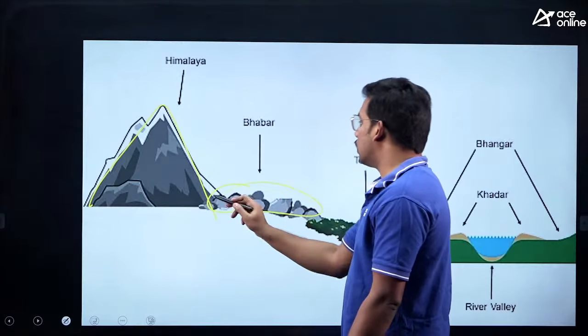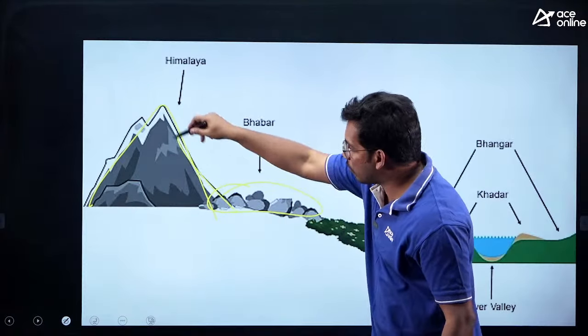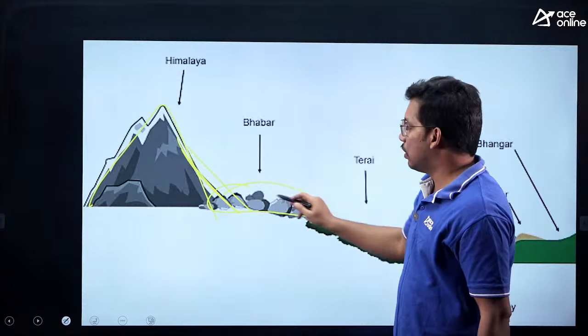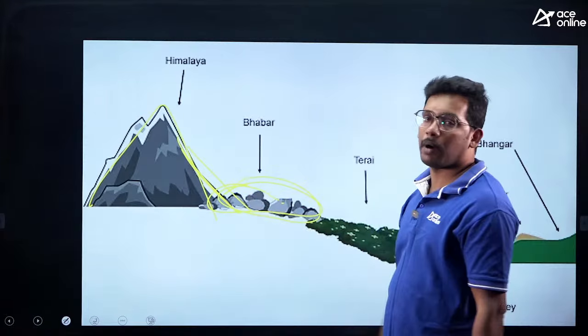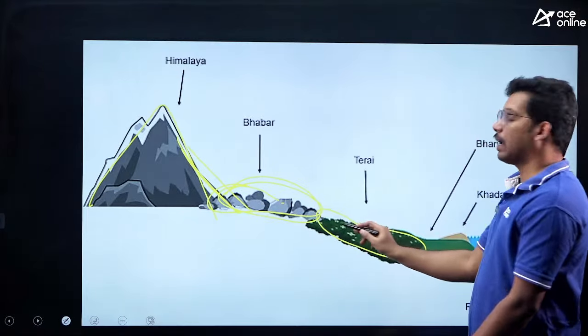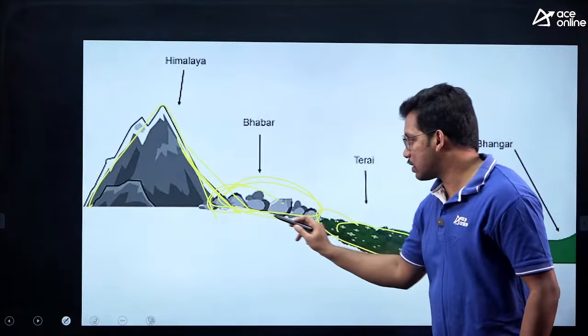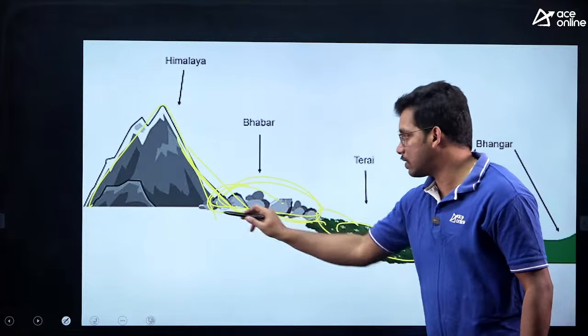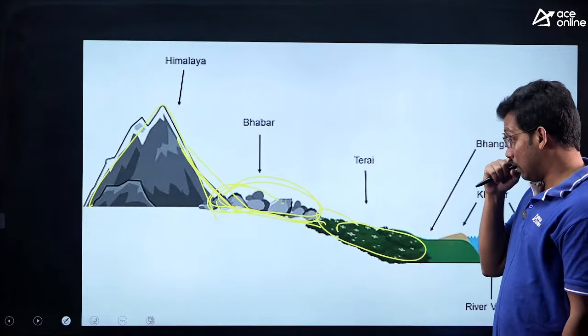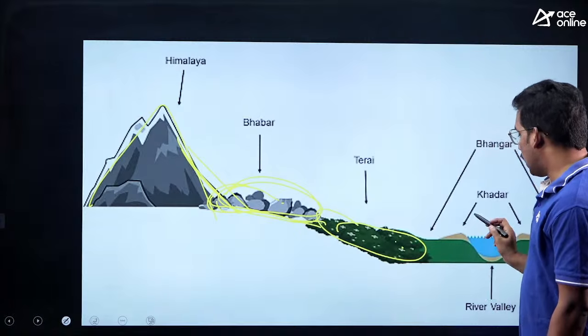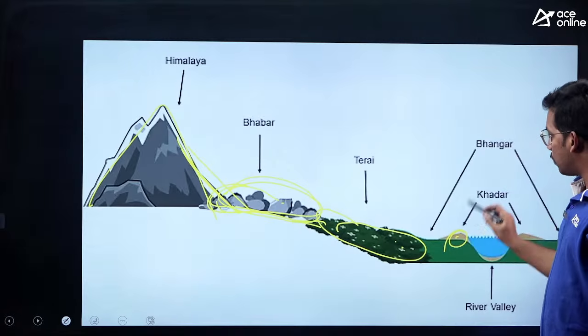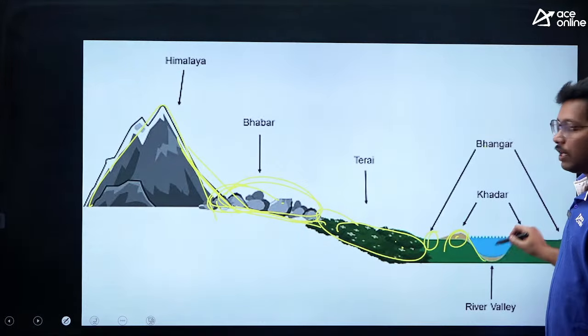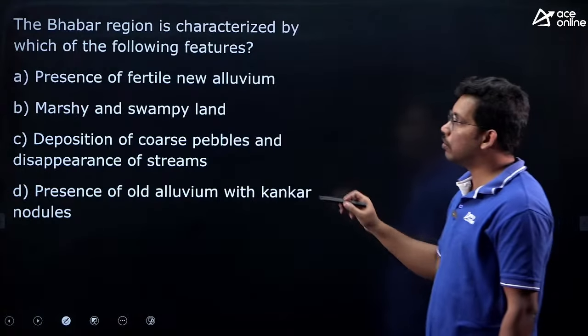This is the Bhabar region, as a lot of boulders fall from the Himalayas, so this region is called Bhabar. Then we have the Terai. Here, as there are coarser boulders, the rivers disappear at the bottom, right? Then in Terai we have a grassy region, Khadar is the new alluvium, and Bangar is the older alluvium, away from the river. So they are asking about the Bhabar.